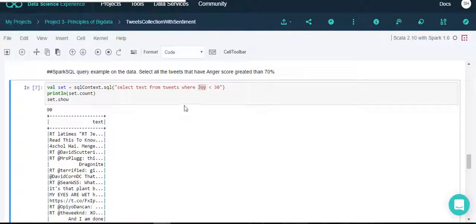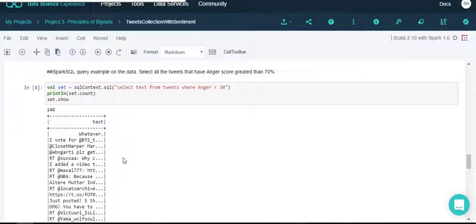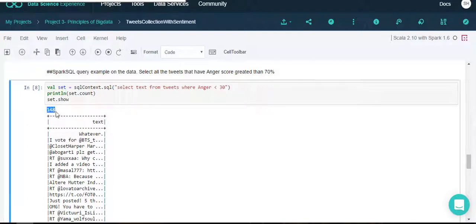Now you can see I'm changing it from joy to anger, and we got the tweets which have a tone of anger less than 30%, and its count is 148.